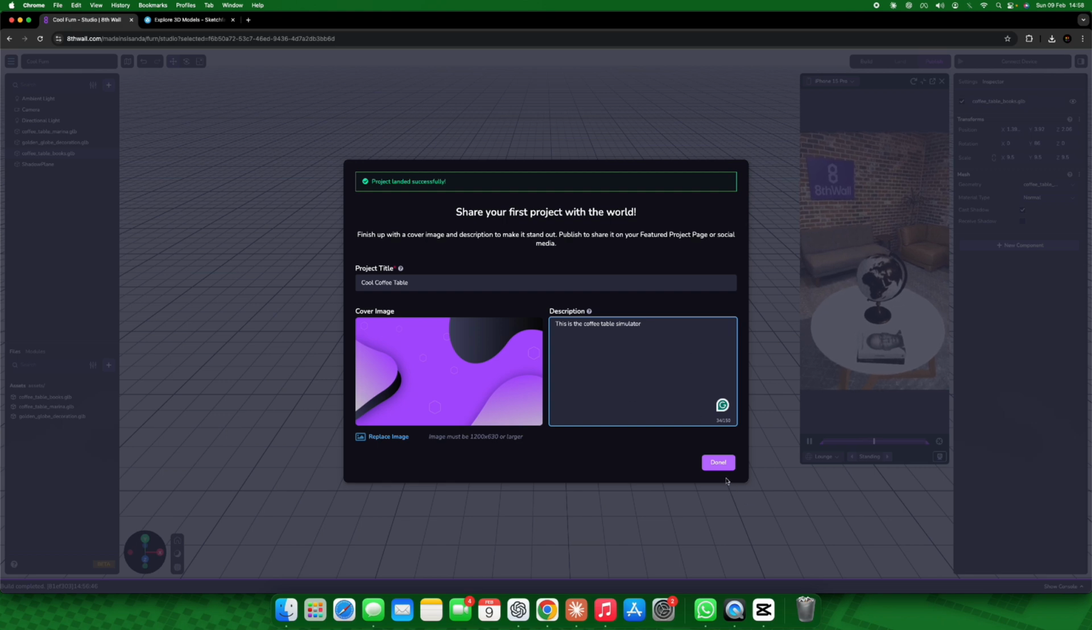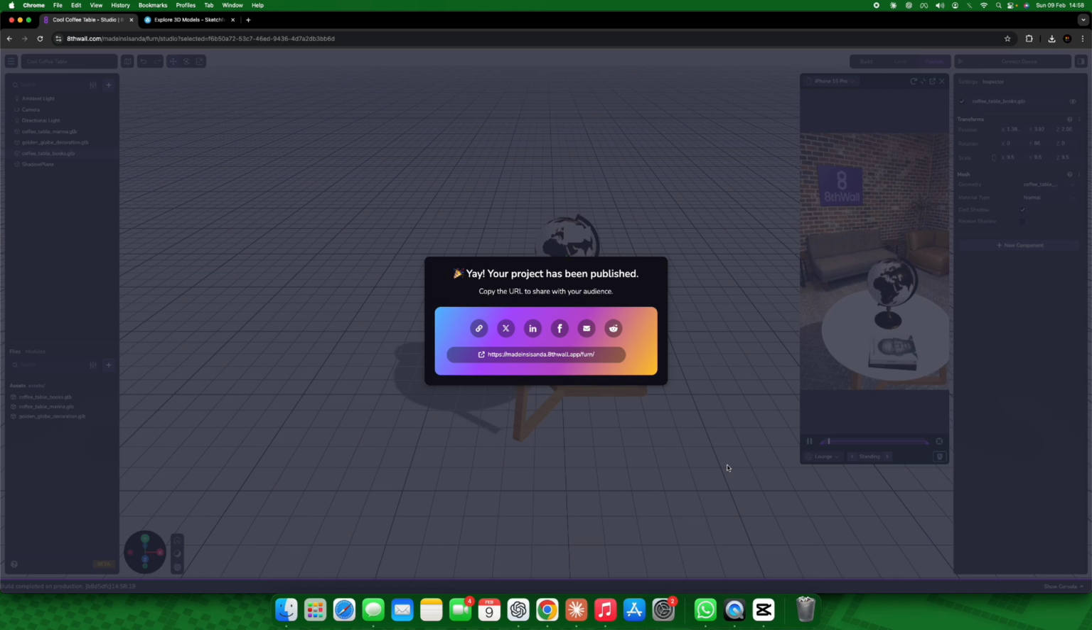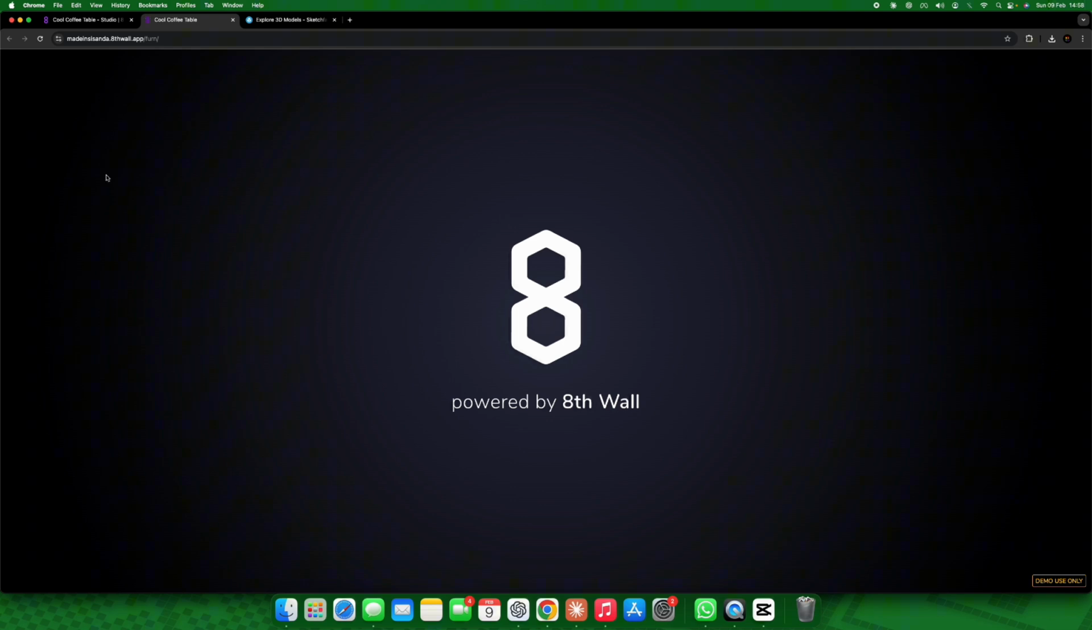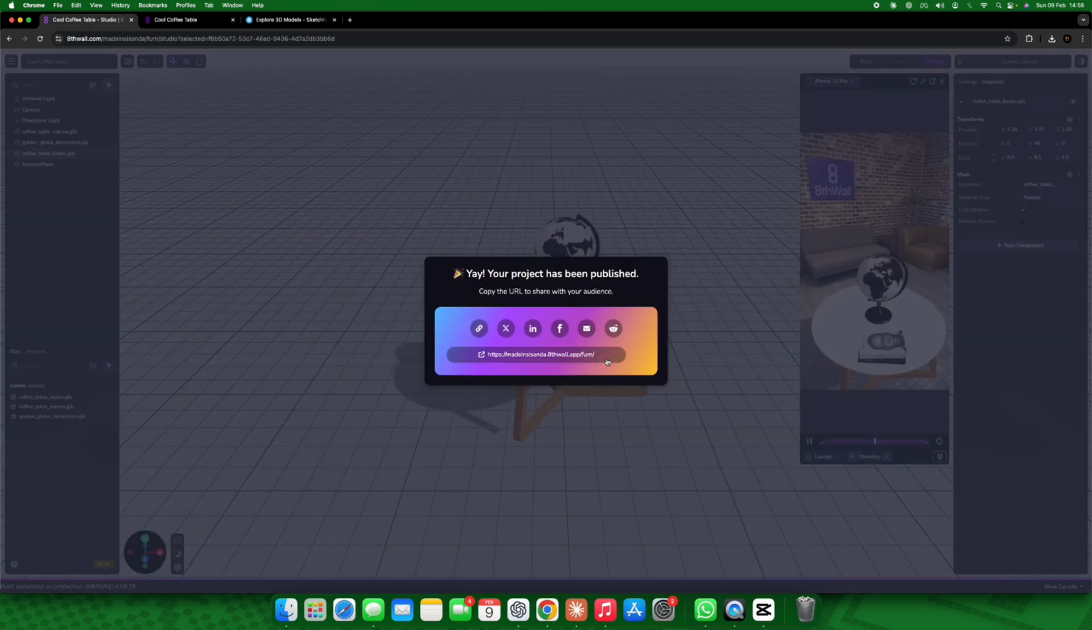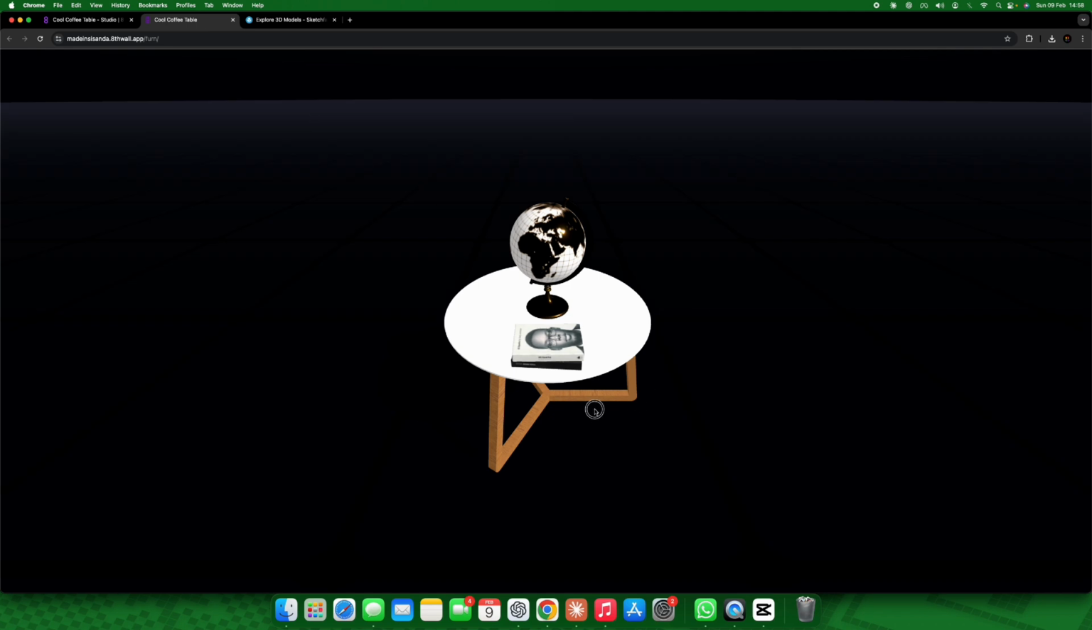So once you have done this, just click done. It should give you a link that you can share with other people. There we go. I can take this link here, copy it and share it with other people. And we have our table here. It appears like that in the 3D environment.